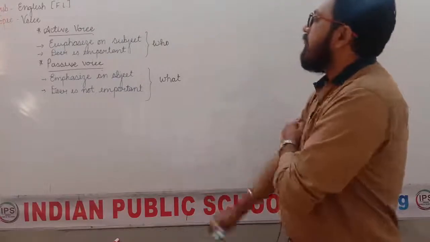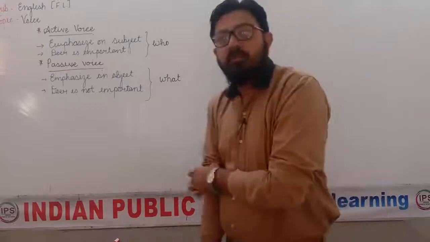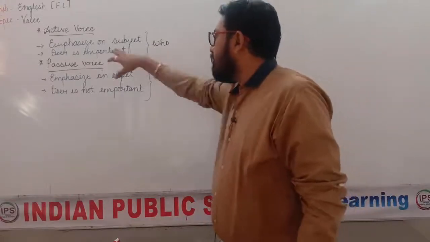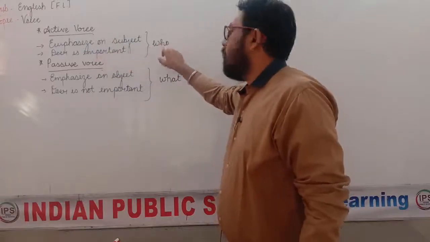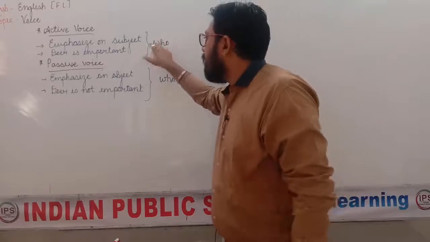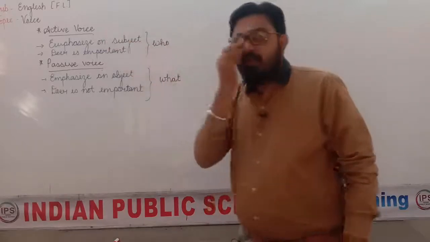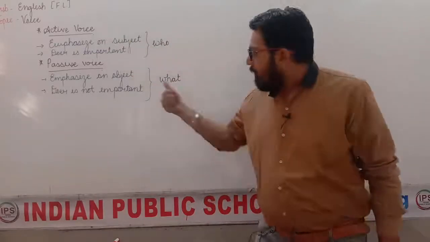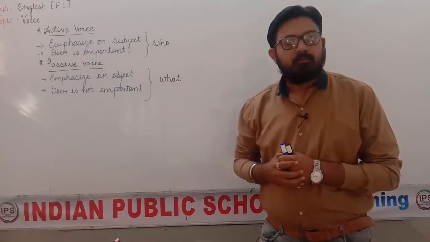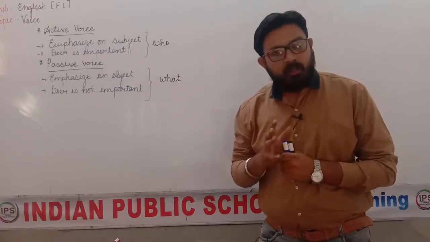Active voice means when we emphasize on the subject. Doer is important. That means the person or anyone who is doing some action. Who? It always has the answer of who. Who is doing is more important. That is active voice. And in the passive voice, we emphasize on what. Are you getting it?